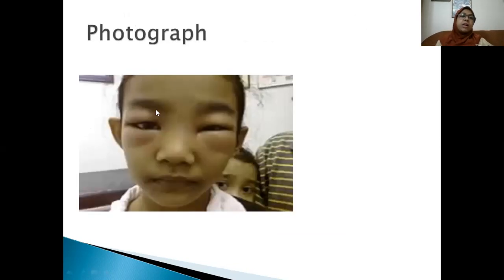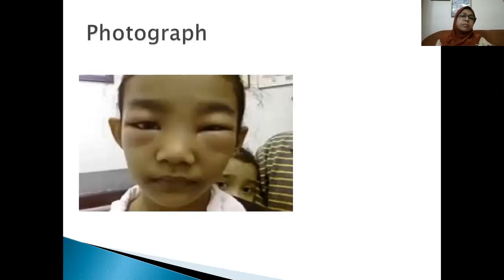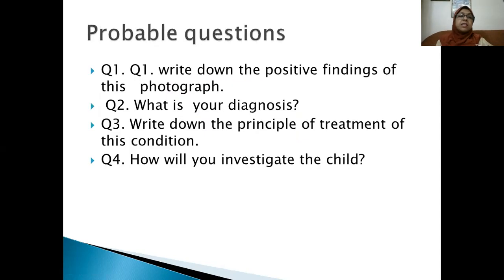This is the photograph of acute glomerulonephritis, periorbital swelling. I think this is very nicely described, and you have a lecture on acute glomerulonephritis. So it is a case of acute glomerulonephritis, principle of treatment and investigation with probable positive findings. You have to describe, you have to answer like that.